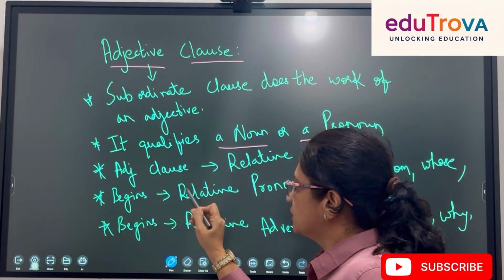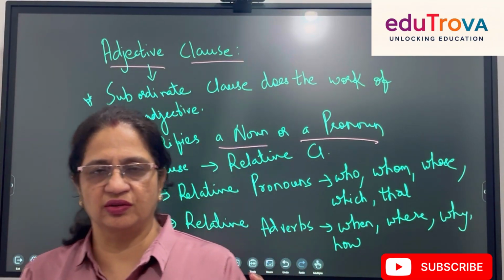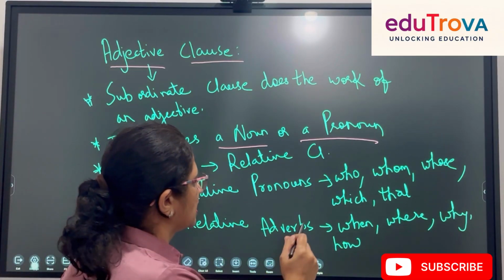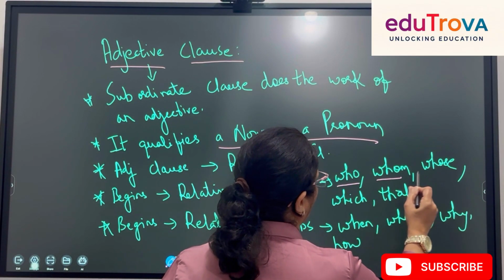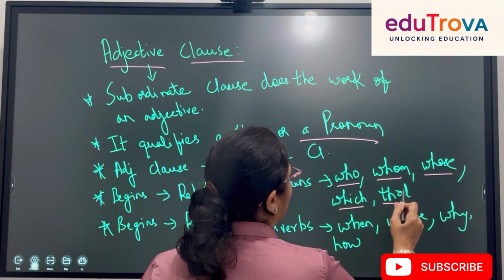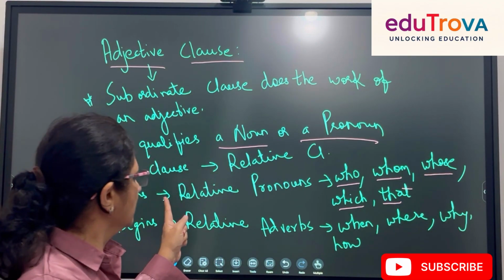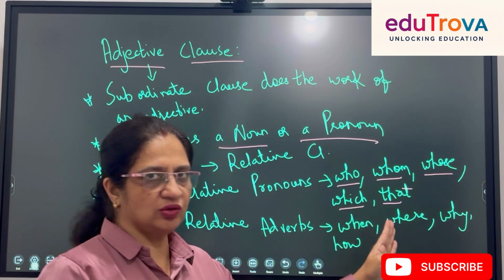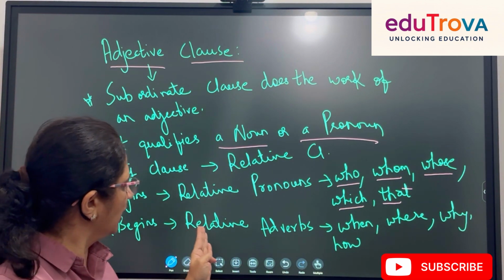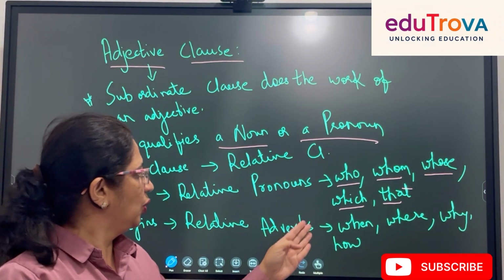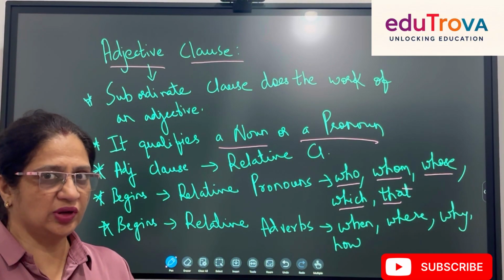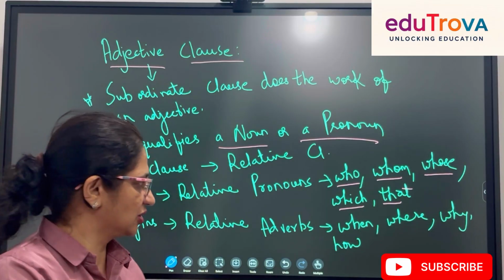So the subordinate adjective clause may begin with relative pronouns such as who, whom, whose, which or that. Or it may begin with relative adverb when, where, why or how. The main clause will never have a conjunction.